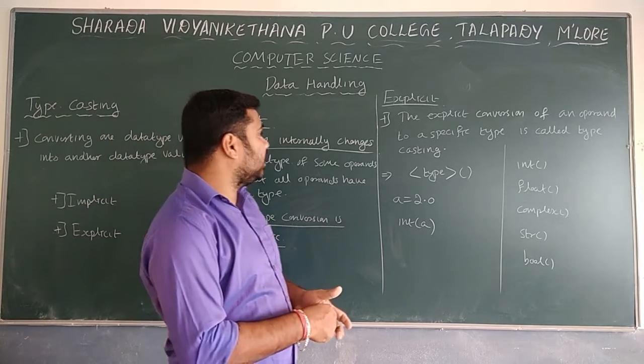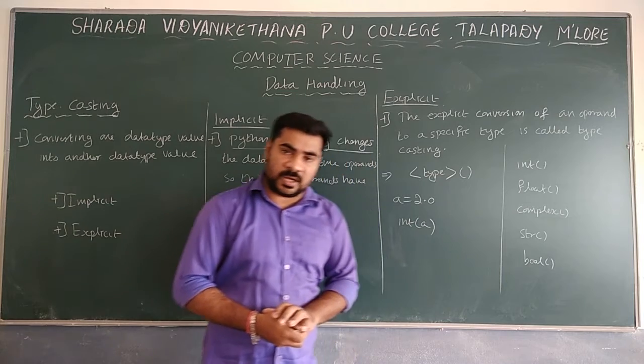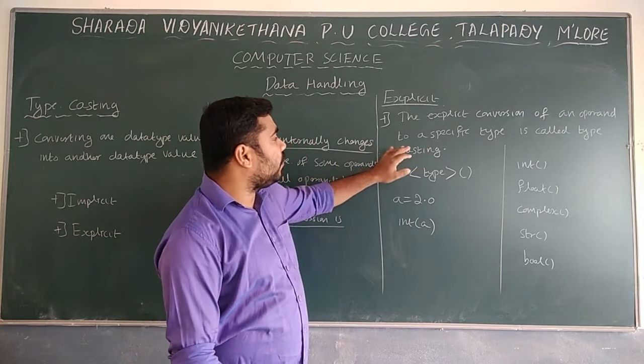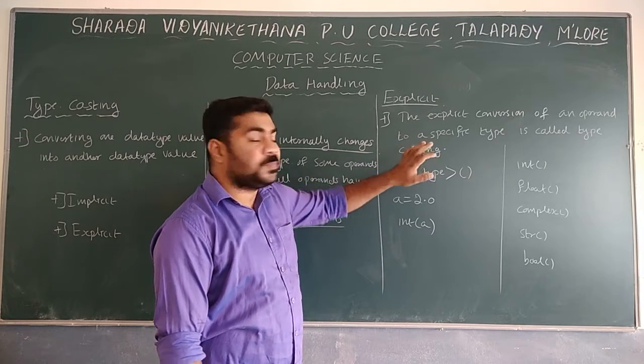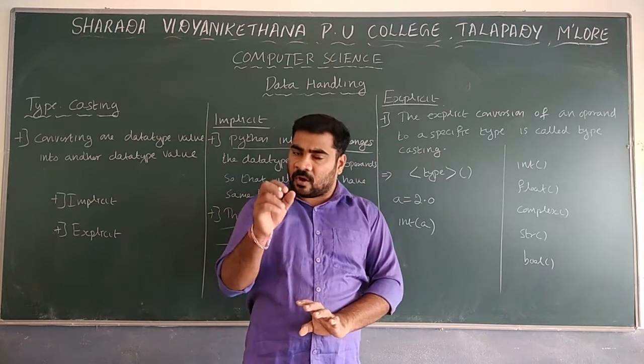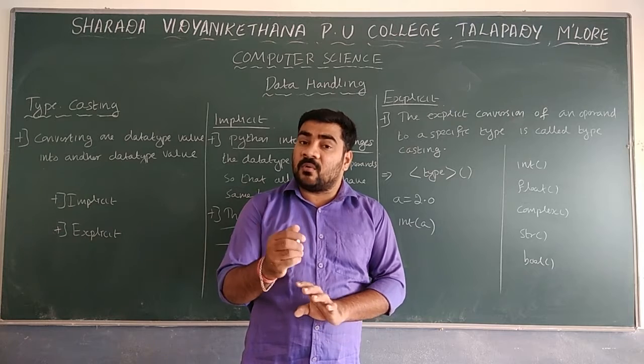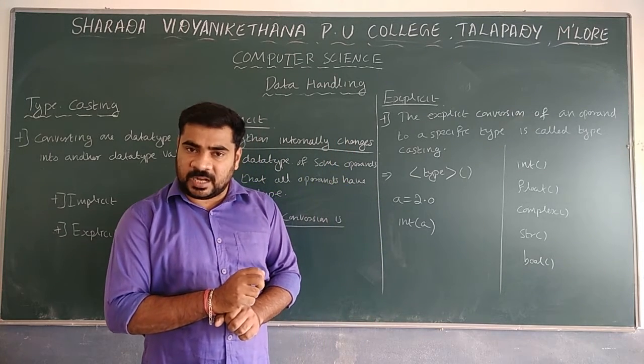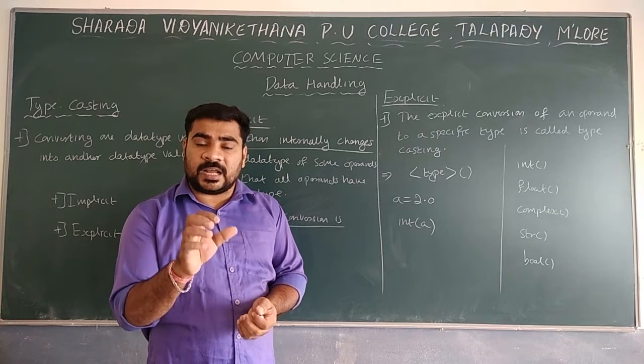The next important one is explicit conversion. In explicit conversion, an operand is converted to a specific type. That is normally known as typecasting, converting one data type into another data type.